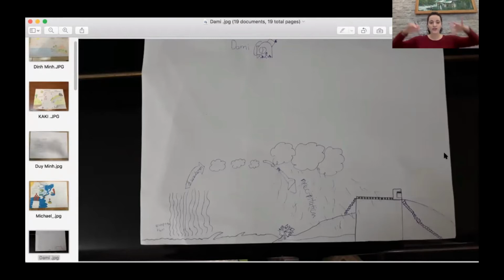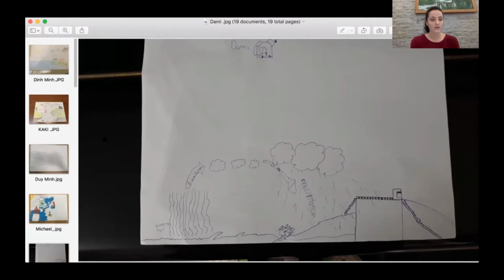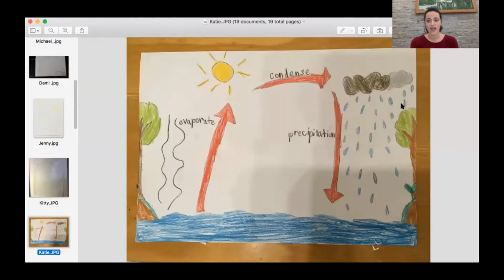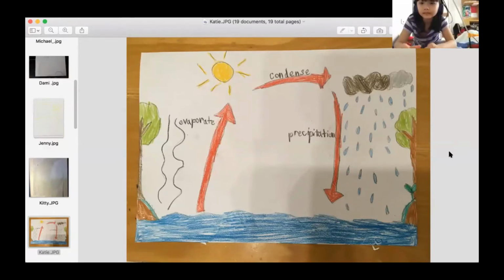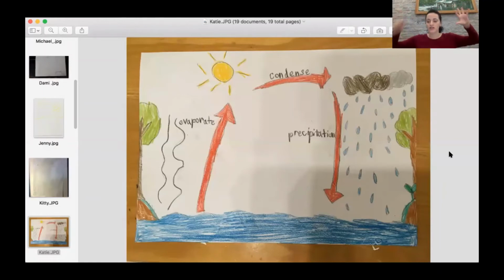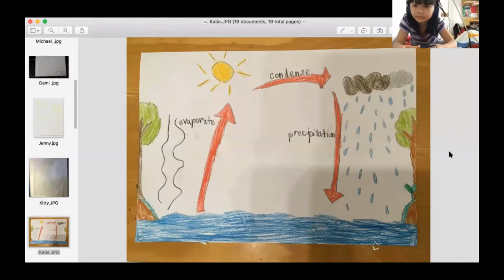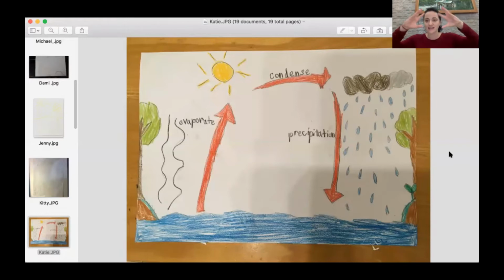But the water vapor is a gas, right? Just in the air. And condensation is turning into clouds, right? Maybe when we look at someone else's, it'll make more sense. Here's Katie's, very nice, Katie. Katie, could you explain condense? So the water vapor is a gas just floating around the sky. When it condenses, remember condense means get smaller. It condenses into a cloud.